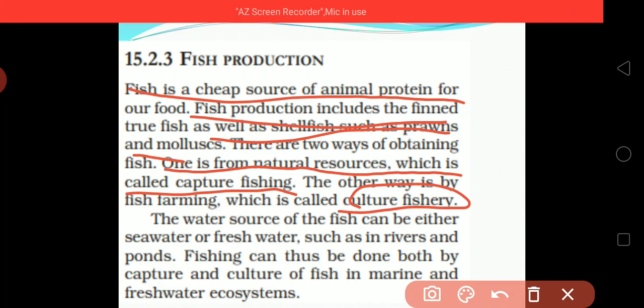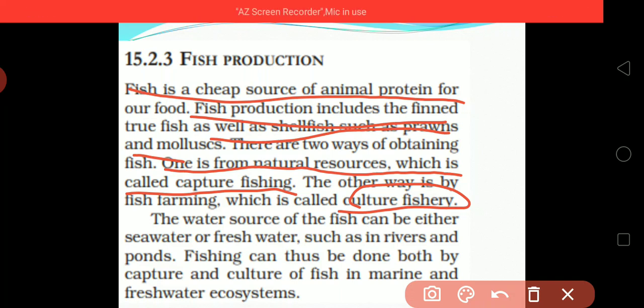So there are two ways. First is capture fishing, second is what? Culture fishery. Capture fishing is from nature, natural. And the second is fish farming, where farming will be done for the fish. So two ways: first is capture fishing and second is culture fishery.